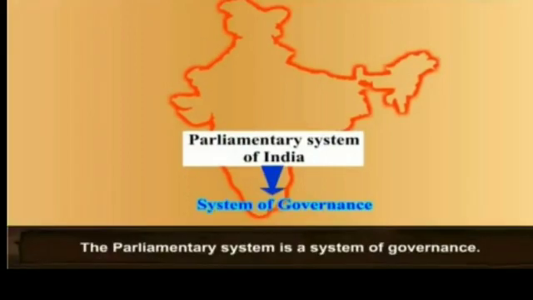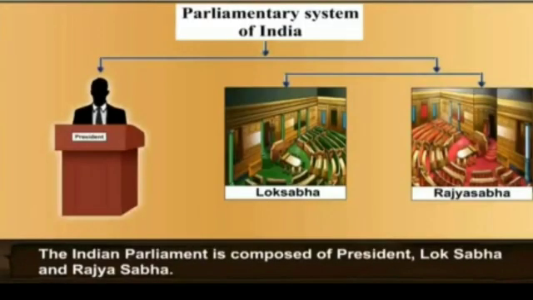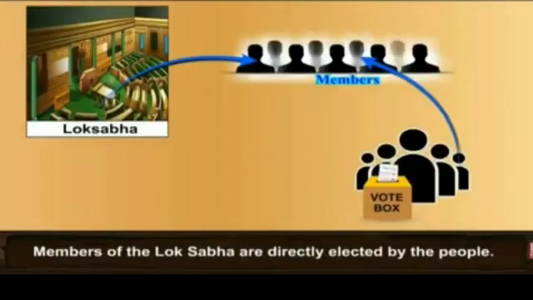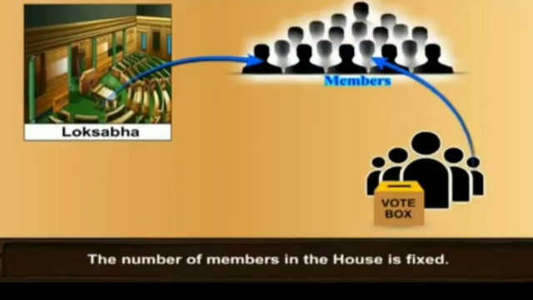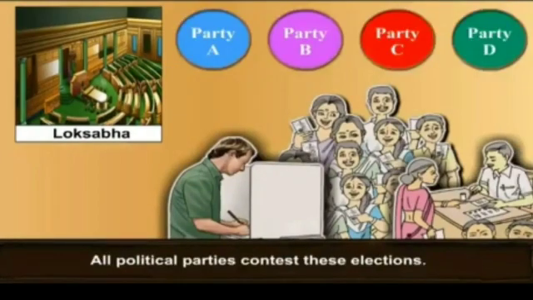The parliamentary system is a system of governance. The legislature of the central government is known as the Parliament. The Indian Parliament is composed of the President, Lok Sabha and Rajya Sabha. Members of the Lok Sabha are directly elected by the people. The number of members in the House is fixed. Elections to the Lok Sabha are held at regular intervals. All political parties contest this election.